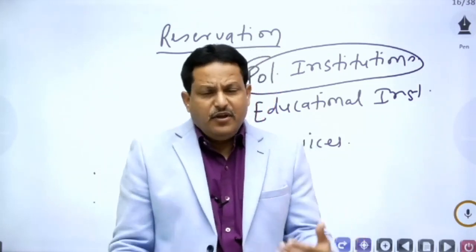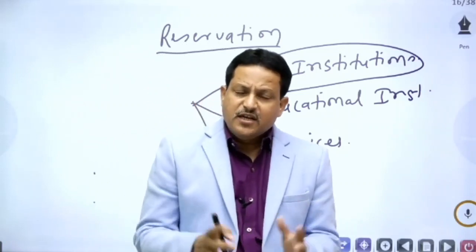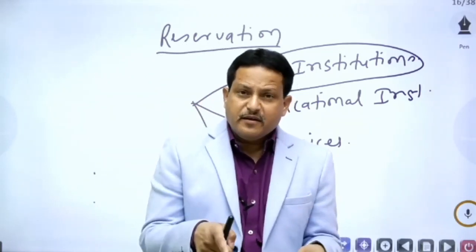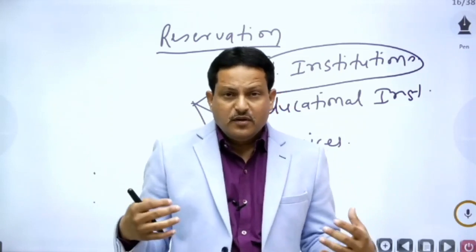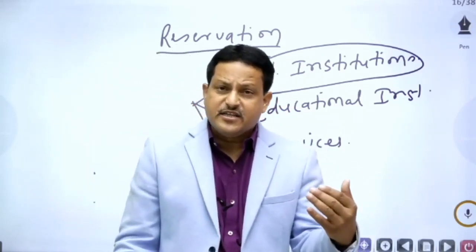And we also have seats reserved for backward sections like scheduled caste, scheduled tribes, and even women in the panchayats, though reservation for women has not been made as far as parliament and state legislature is concerned.